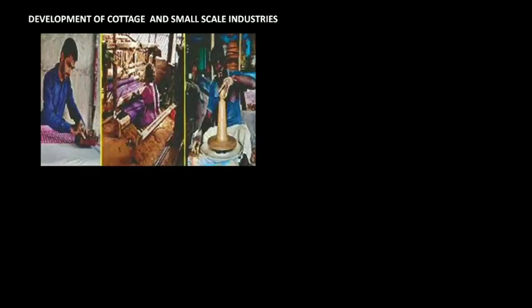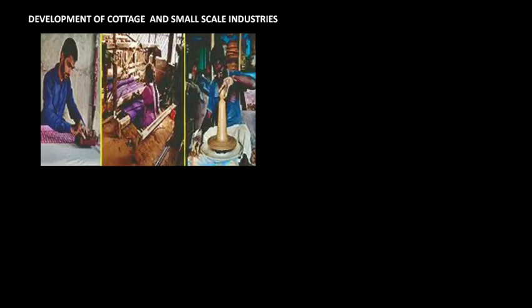Next, development of cottage and small scale industries. If we have big industries, machines are there, and machines do most of the work. So the government should emphasize reserving some production units by introducing cottage and small scale industries. These industries can generate a huge amount of employment, and once people are employed, their standard of life would also increase up to a level, and they will not come under the poverty line.